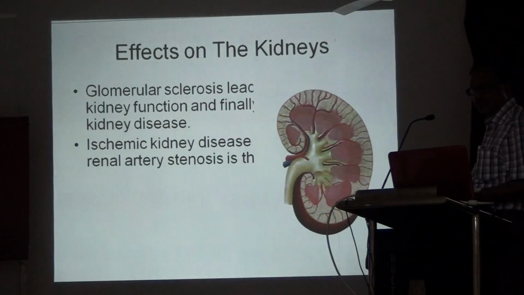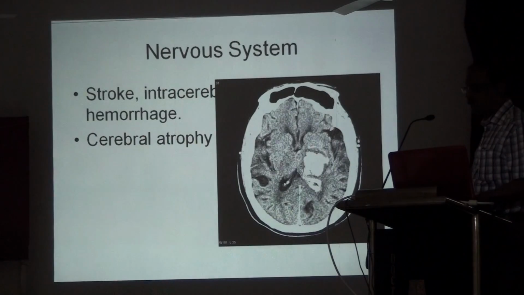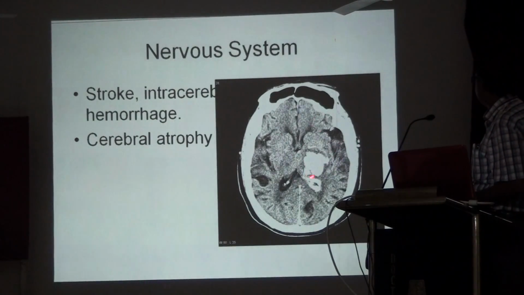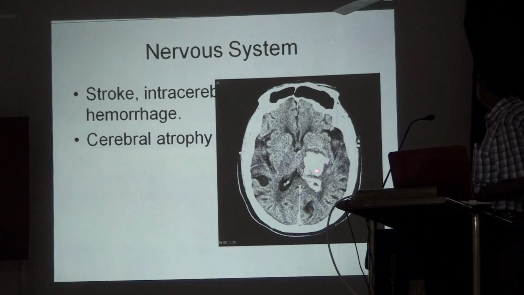Effect on the kidneys, already talked about these things, I do not want to repeat. Nervous system: I told you there is bleeding, with the CT scan image of the patient who has been examined, and there is bleeding.